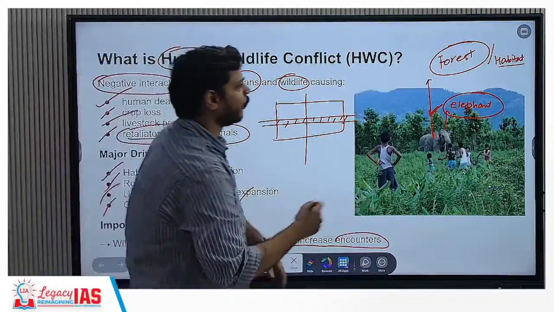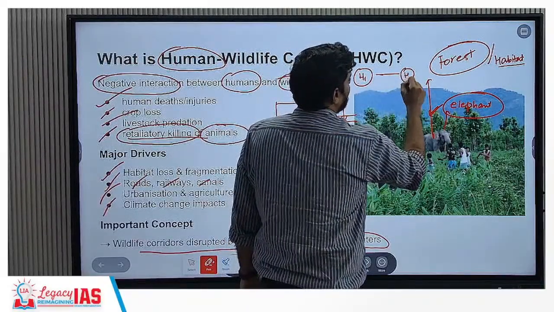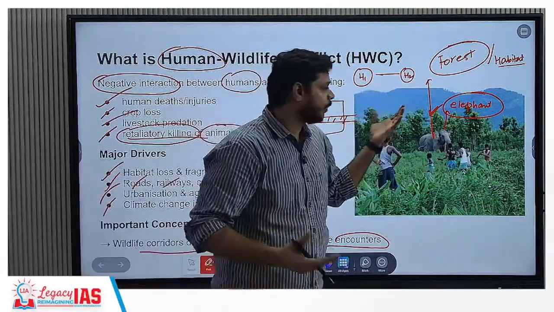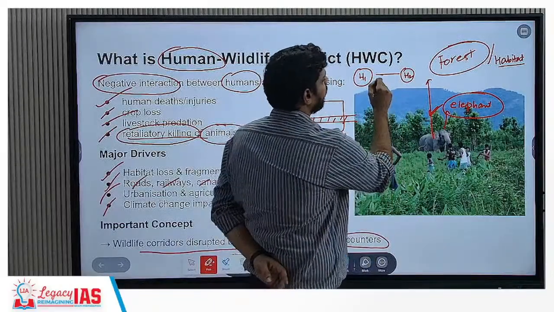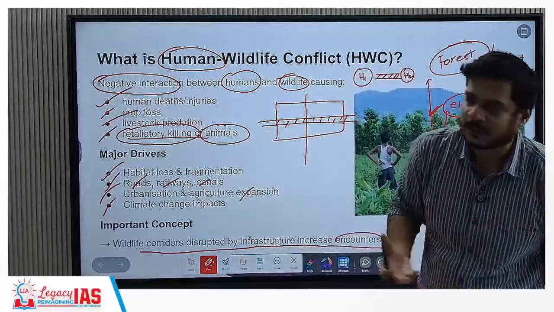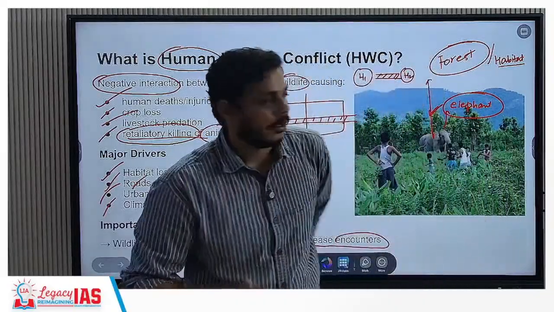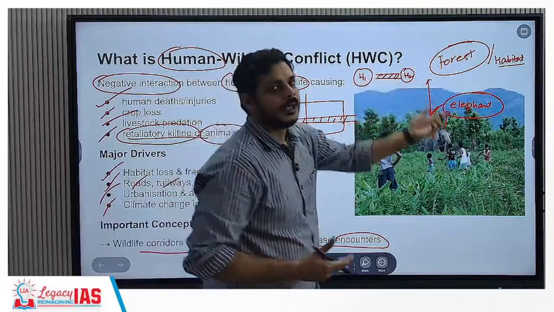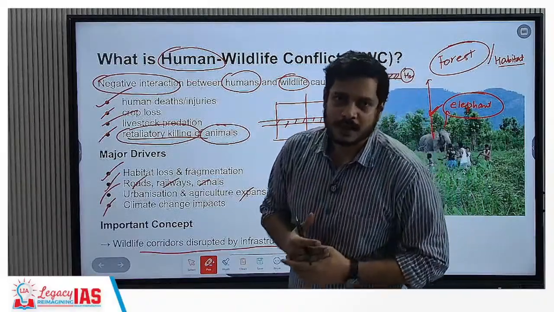Now wildlife corridors, what are wildlife corridors? So suppose this is habitat 1, this is habitat 2. This is one habitat, or a kind of ecological niche where the elephants survive, and this is again another habitat. Now this connectivity between the habitats is what we call the wildlife corridor. That means if this habitat has degraded, the elephant still has the option of going through this wildlife corridor into the next habitat and satisfying its hunger needs and its ecological activities, right?